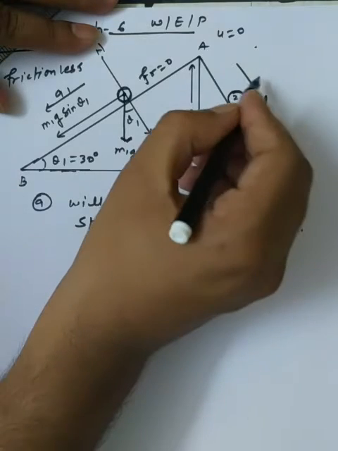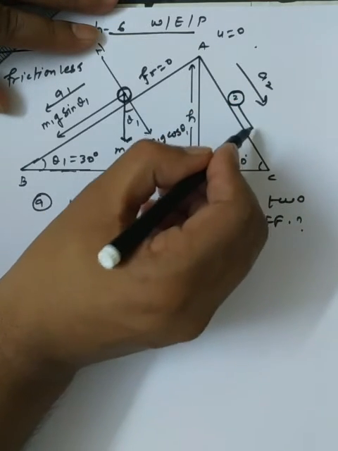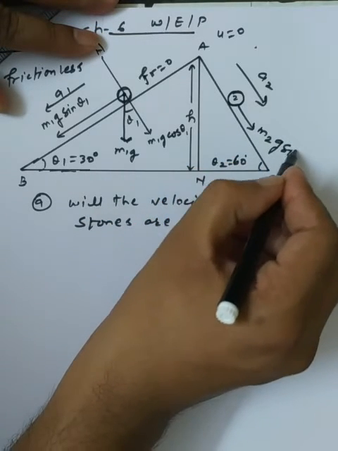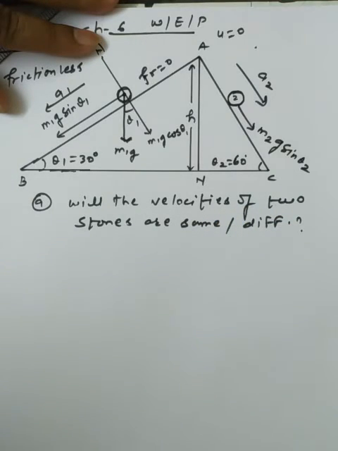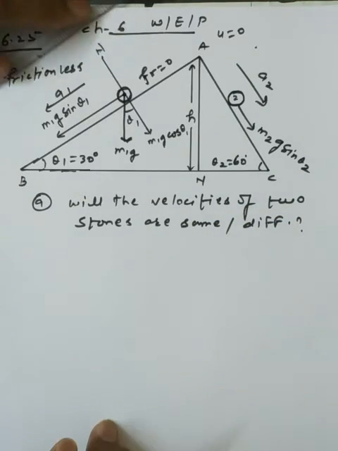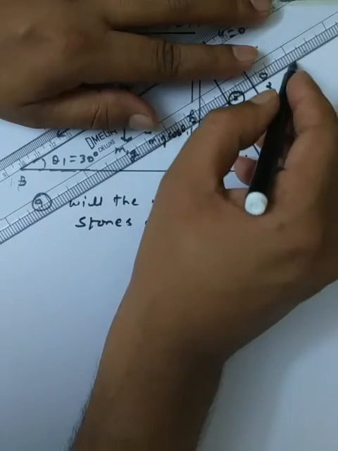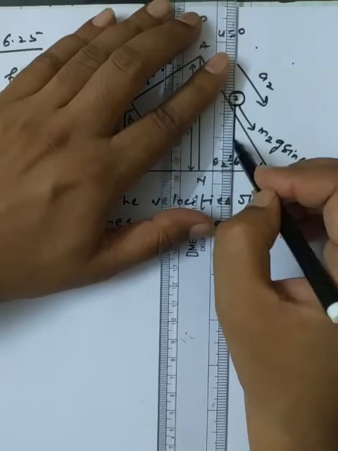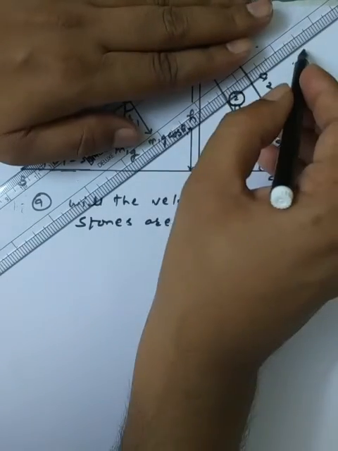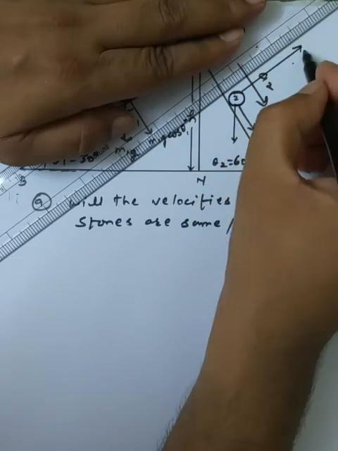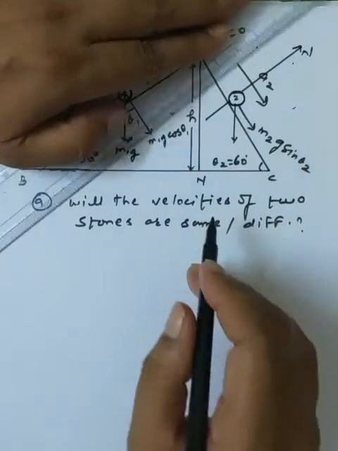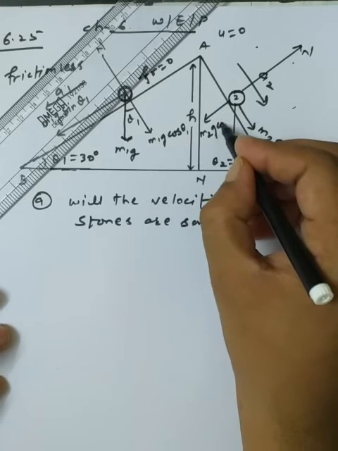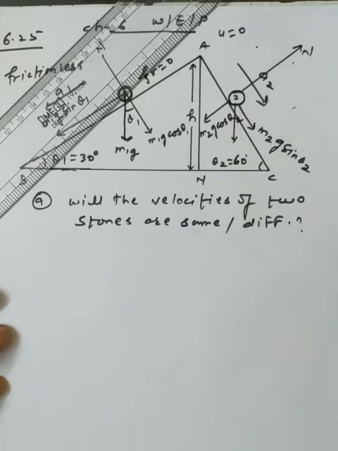Similarly, we can make the assumption that stone 2 is moving from A to C with acceleration a2, and the component which acts along the inclined plane is m2g sin theta 2. This is the basic assumption we have. In the same way, stone 2 also has weight acting perpendicular downward, and we assume the normal reaction N in this manner. The component of the weight is m2g cos theta 2. This is a part of the concept we have.